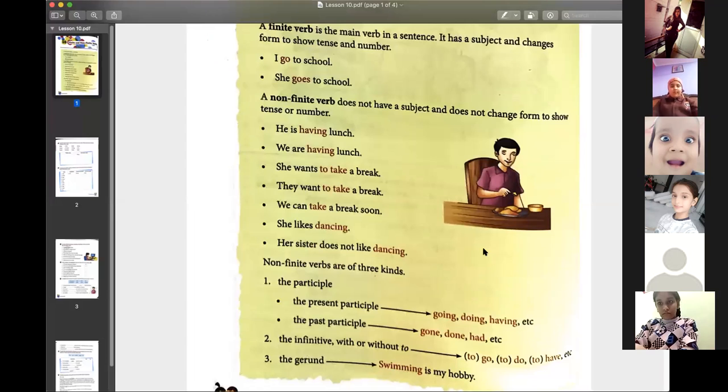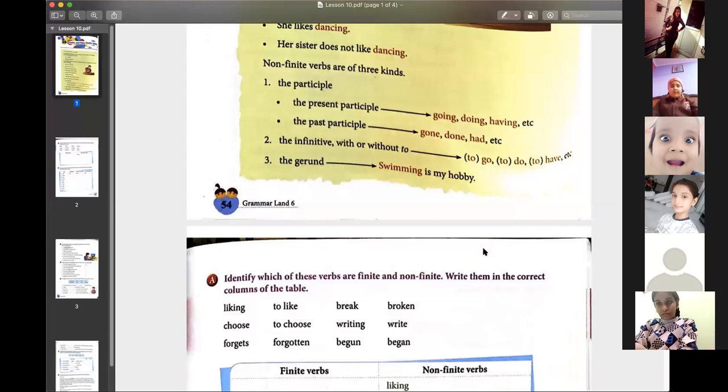Now, there are three kinds of non-finite words. First is participle. Participle means present and past. We'll do it in the forthcoming chapters. Just telling you, present participles do not change according to the verbs. The ing form: if you find any ing form in the sentence, that is a non-finite verb. This is an identification method. Second part, past participle.